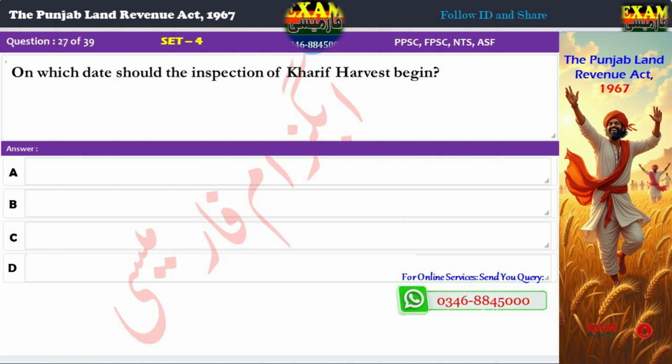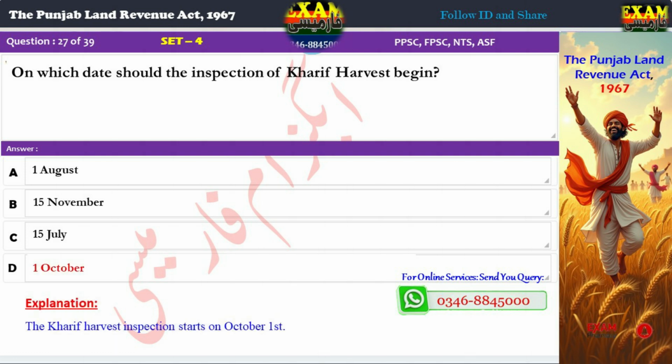Question 27. On which date should the inspection of Kharif harvest begin? A. 1st August, B. 15th November, C. 15th July, D. 1st October. Correct answer, D. 1st October. Explanation: The Kharif harvest inspection starts on October 1st.